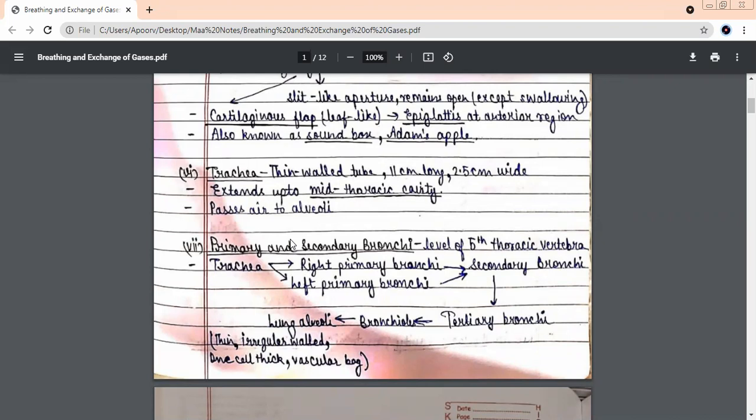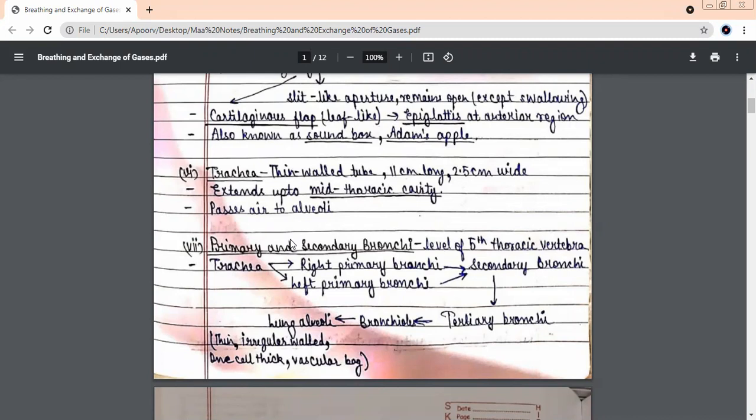If you talk about the thoracic and the abdominal, I told you yesterday the upper part is thoracic, the lower is abdominal. So you imagine that it goes up to which place? It is going up to the middle of which cavity? Thoracic cavity. Now let us talk about bronchi.